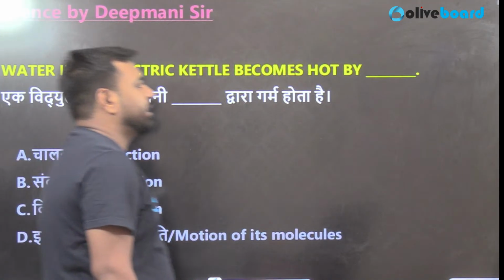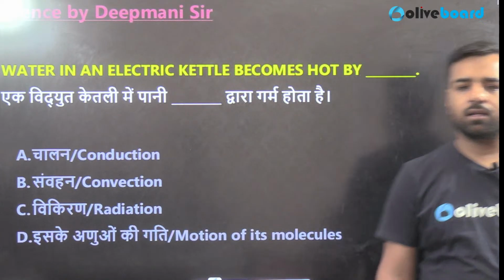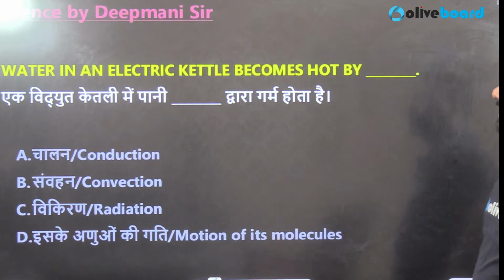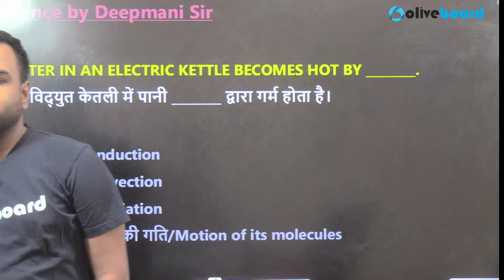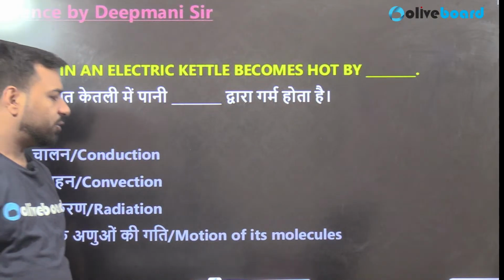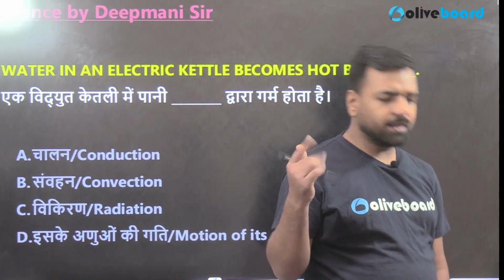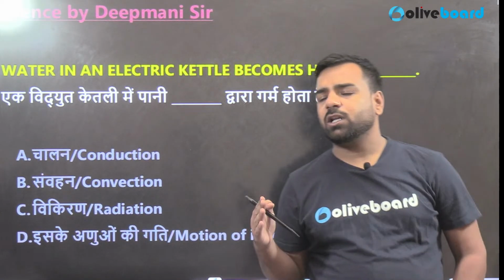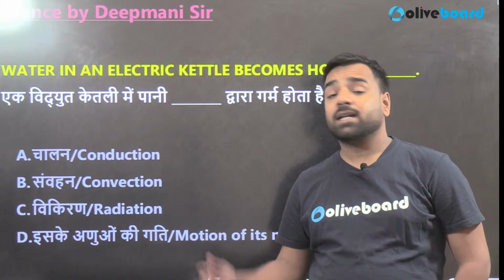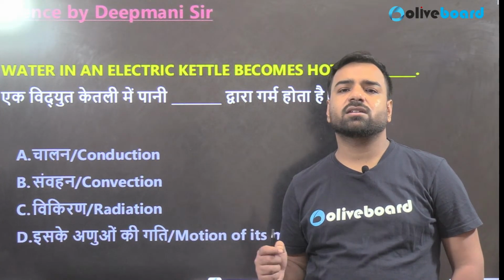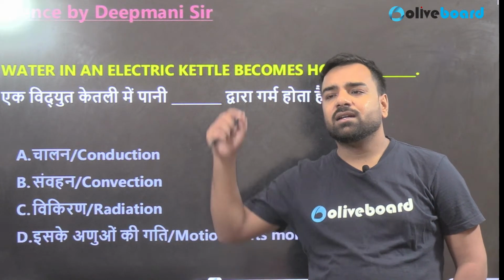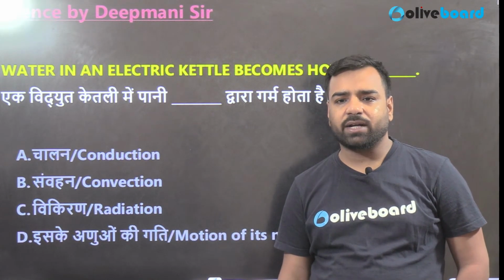water in an electric kettle becomes hot by dash: conduction, convection, radiation, or motion of its molecules. What do you think? So guys, if I talk about the transfer of heat, heat gets transferred in 3 different ways. One is conduction, in which molecules just vibrate, they don't change their positions. Convection, where the particles actually change their positions. And then radiation, which doesn't require any medium, like the energy which comes from the sun towards the earth, right?